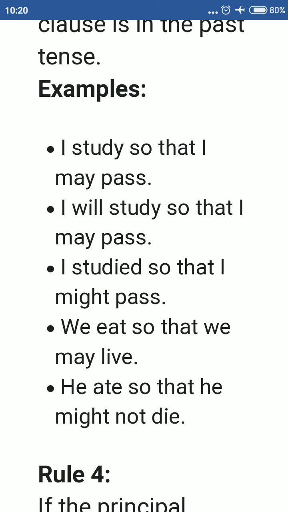So if it is may or can, it will change accordingly, into the corresponding past tense. So can will change into could, may will change into might. So I studied so that I might pass.